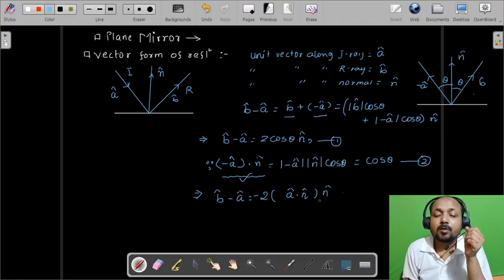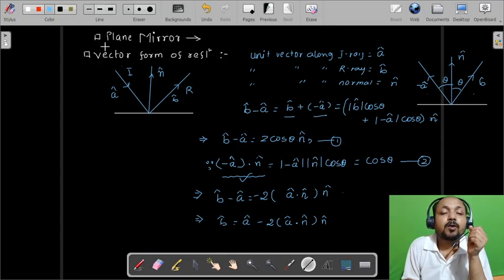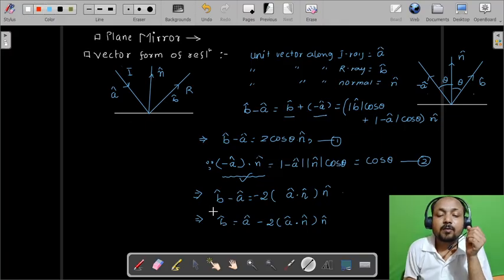After that, transferring A to this side, B cap can be written as A cap minus 2 into dot product of A cap and N cap into N cap.